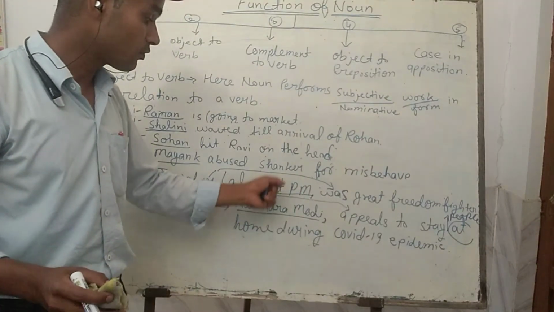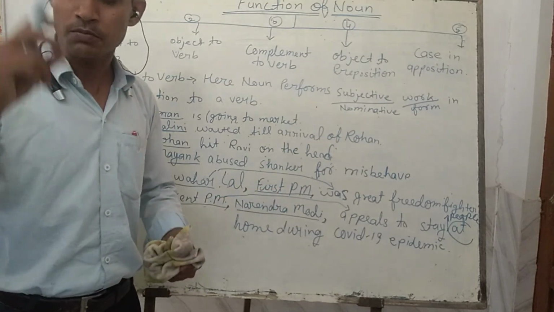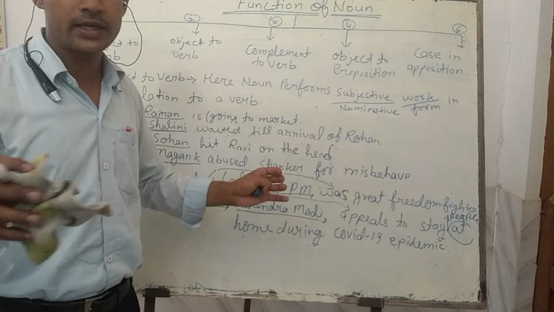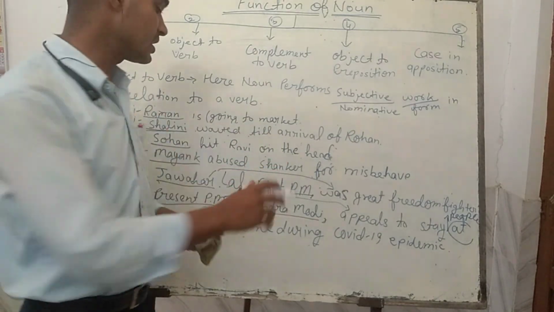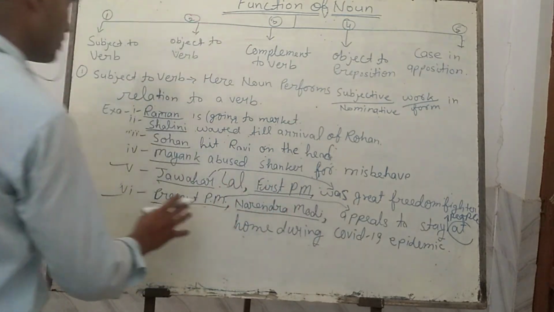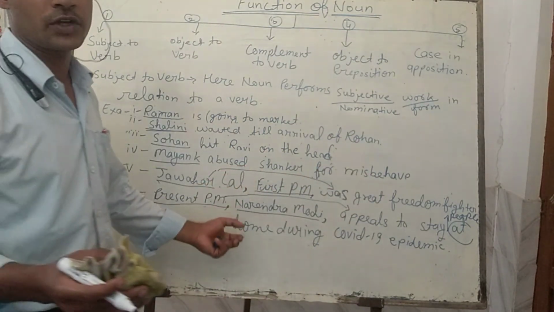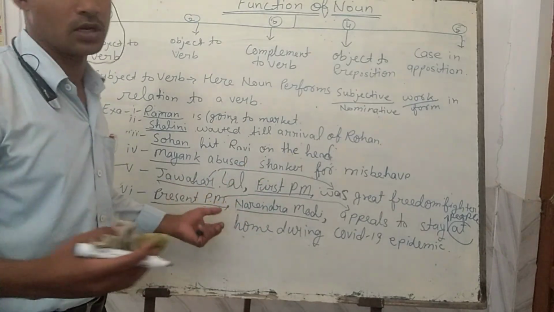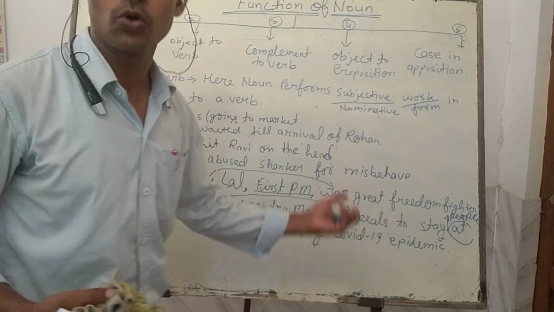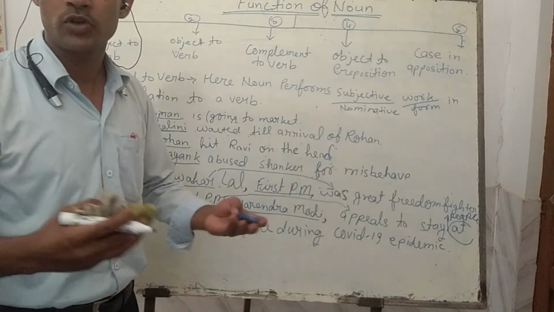So in this way, the case in opposition noun adds something more, but if it is removed, there is no adverse effect on the complete sense of the sentence. In the same way, if we remove Narendra Modi and say directly "present PM appeals to," there will be no adverse effect. You will come to know that the present PM, who is Narendra Modi, is appealing, requesting, advising the whole Indian people to stay at home for the sake of protection of their lives